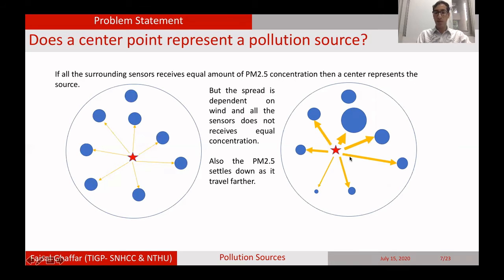It is based on wind. It is based on how much of the PM2.5 concentration settles down when it flows through the air. Instead, every sensor carries its own weight. It receives its own influence from this pollution source. And if we can calculate the influence of each of the sensors, then we will be able to calculate the location of this pollution source.